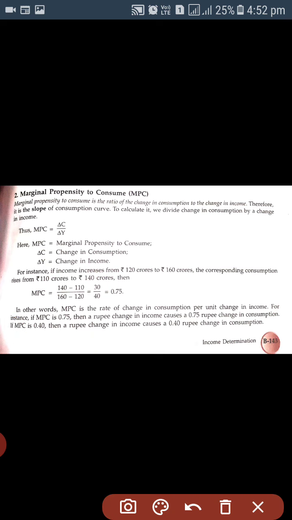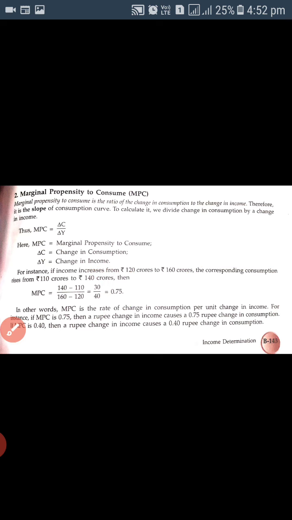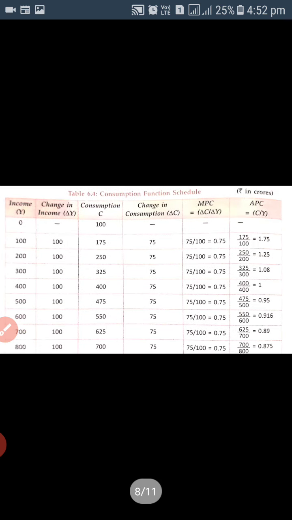So how can we calculate the value of MPC? It would be 30 divided by 40, that is 0.75. This is the value of MPC. This is how we can calculate the value of MPC and APC.